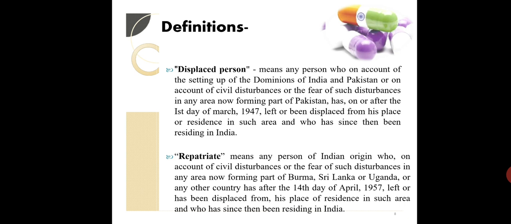because they will be doing the same profession over here also. So we have to name them, we have to tag them, we have to register their name as a pharmacist, because we have to have a hold on all the persons carrying on the profession who are dealing in pharmacy. So they have to be also registered. So in that case, those persons were termed as displaced persons. So if you find a word like this, displaced person, then you can directly understand the meaning of displaced person.